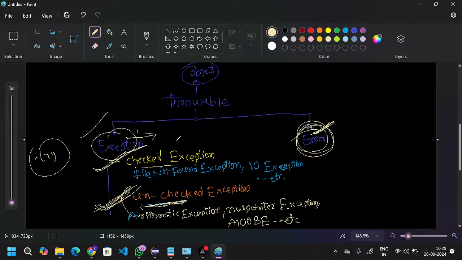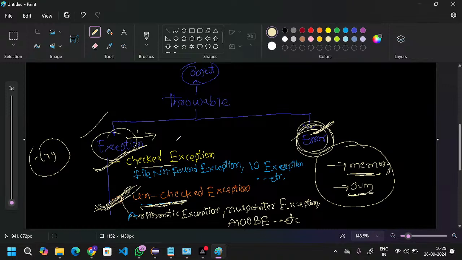Why? Because errors come due to memory issues and JVM issues, which we cannot handle. If memory issues come, we need to increase the memory size, right? So this is physical actually. We have to take the solution physically, or clear some JVM space, memory, like that.